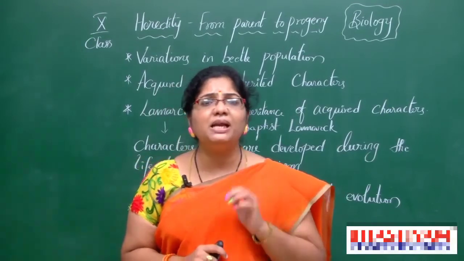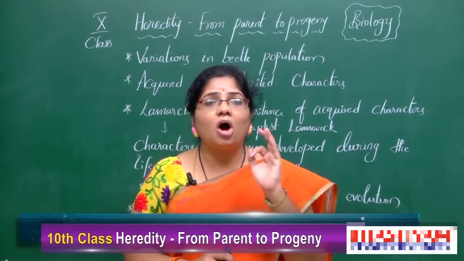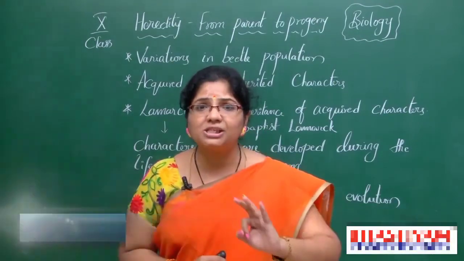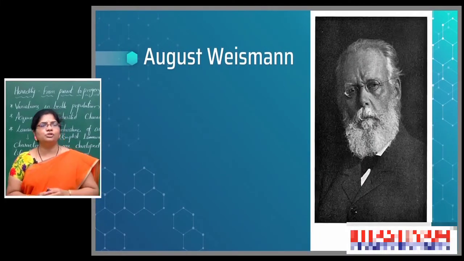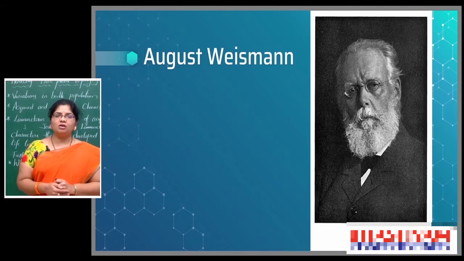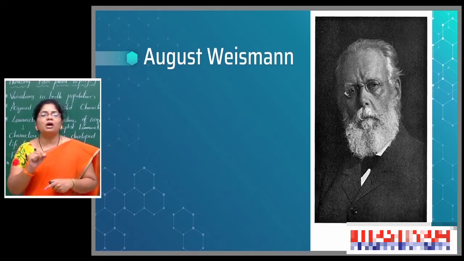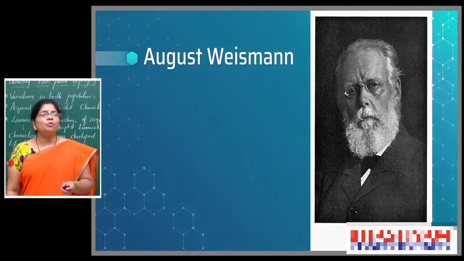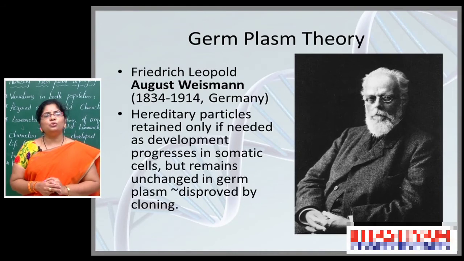He strongly believed that external traits, acquired traits, an organism is unable to pass to the next generation, and he wanted to prove that. So, that is why he conducted some more experiments on different organisms. He selected one more organism and started experiments on that organism's body. So, what is that organism and what does Weismann want to say?